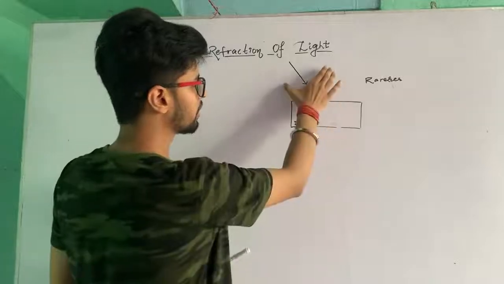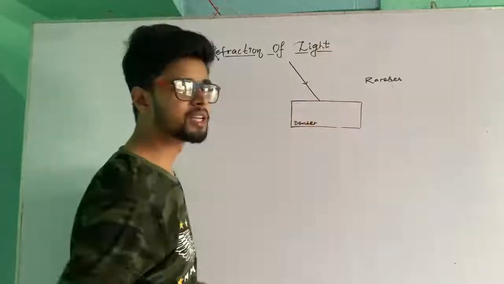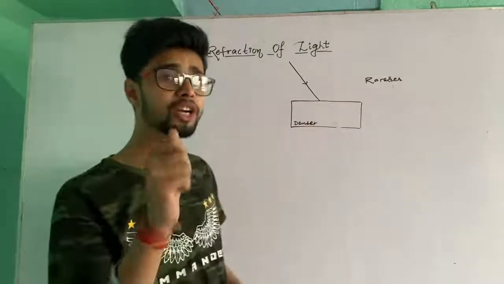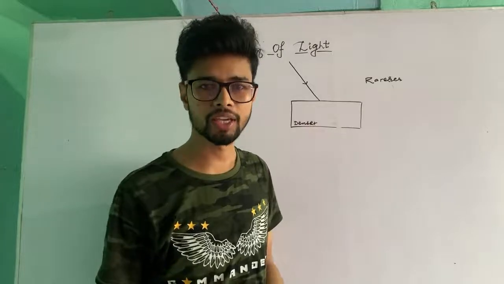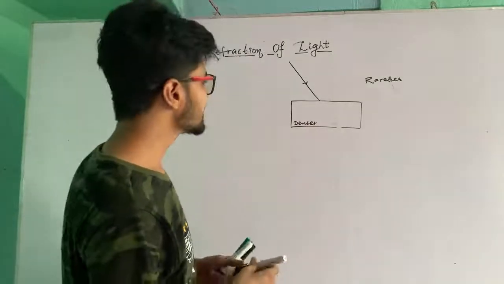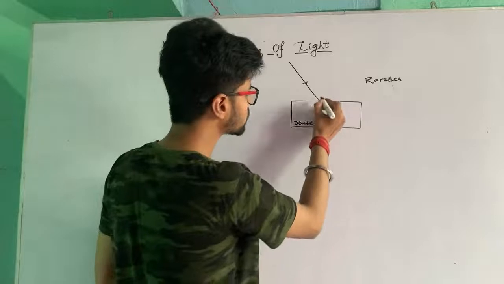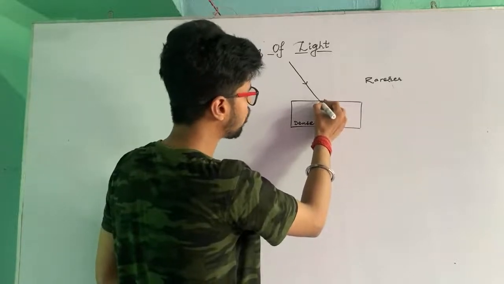whenever light enters a denser medium from any rarer medium, then the speed of light changes, and due to the change in speed, the light is bent towards the normal.